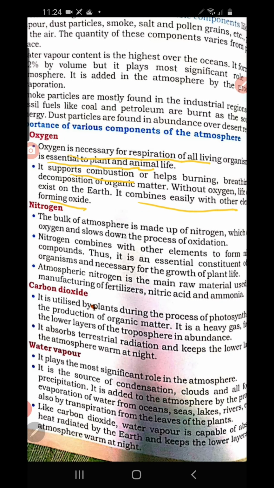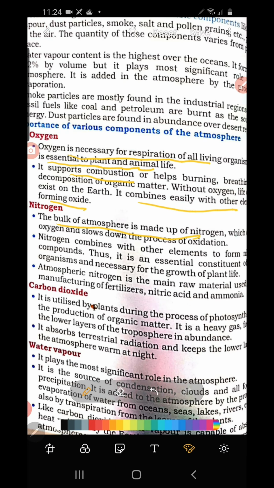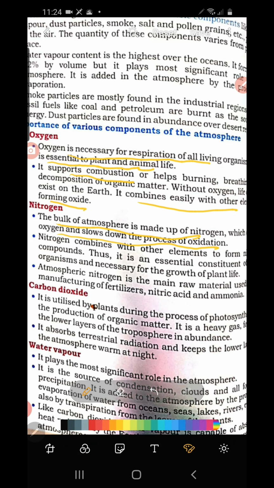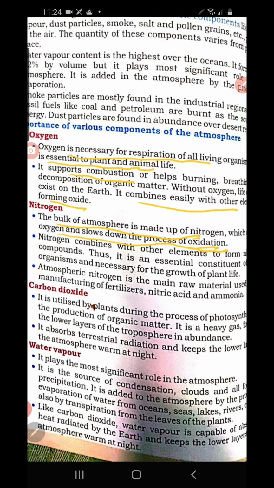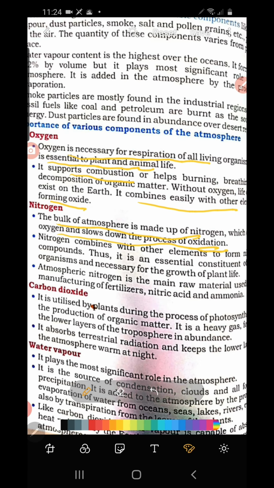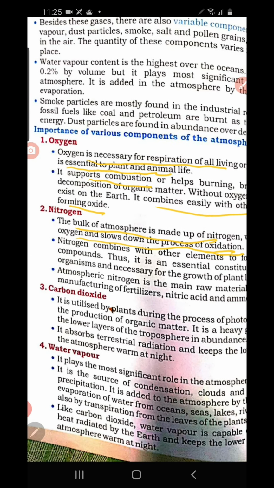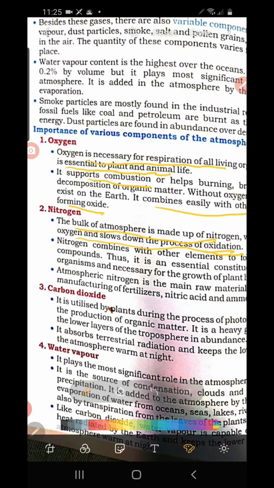The next is nitrogen. Nitrogen is the most abundant gas found in the atmosphere, isn't it? This nitrogen is very essential to slow down the process of oxidation. Oxidation means oxygen mixing with other elements to form a new compound. Suppose the oxidation process is very fast, what will happen? That can reduce the quantity of oxygen in the atmosphere. That is harmful for living beings, because we all need oxygen, so oxygen should be there in the exact correct proportion in the atmosphere. So nitrogen helps to slow down oxidation.